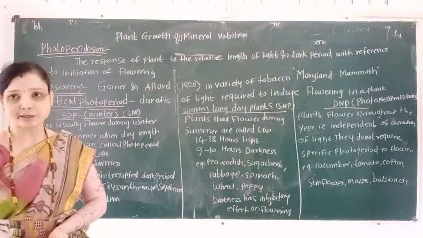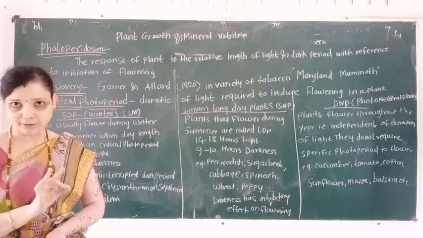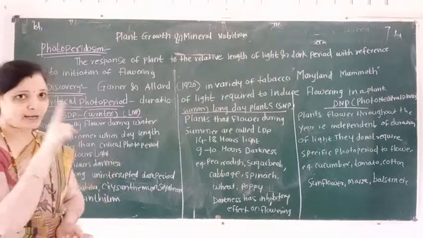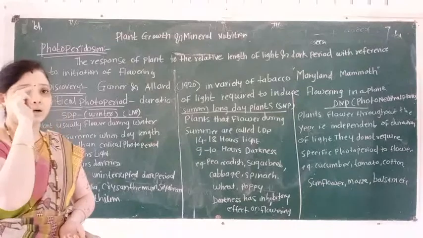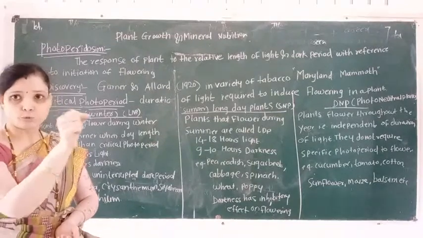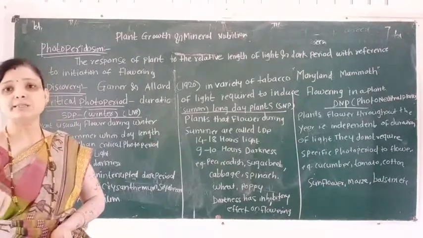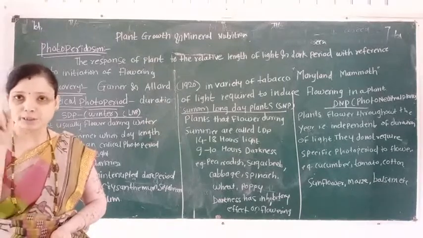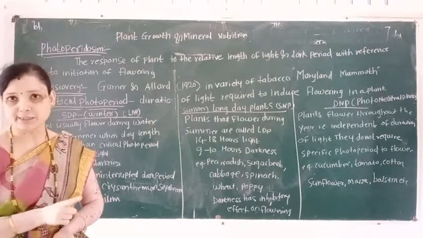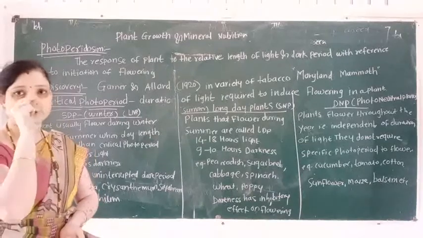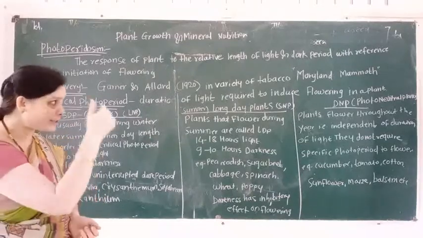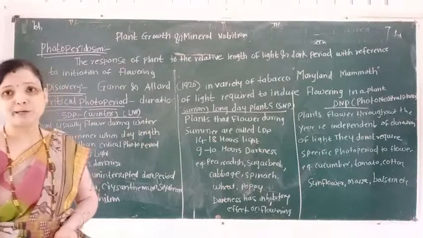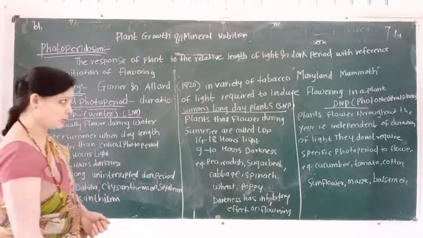So remember this point: which plant did Allard and Garner use for the discovery of the term photoperiodism? This plant is tobacco, also called Maryland Mammoth.